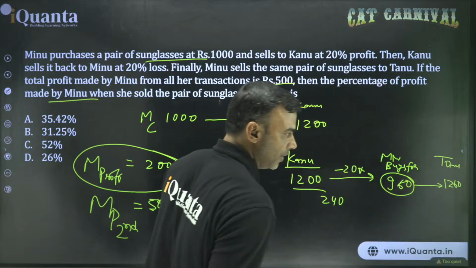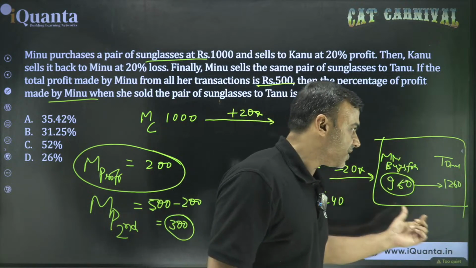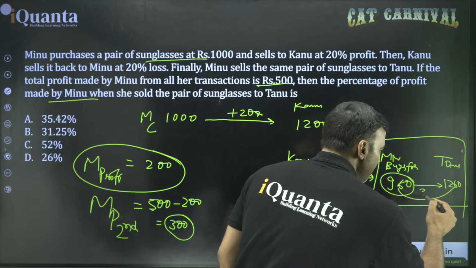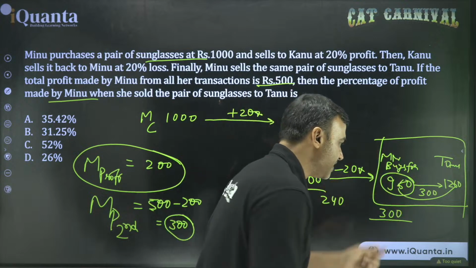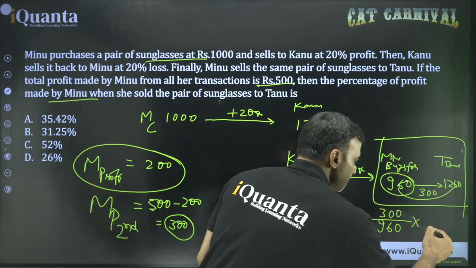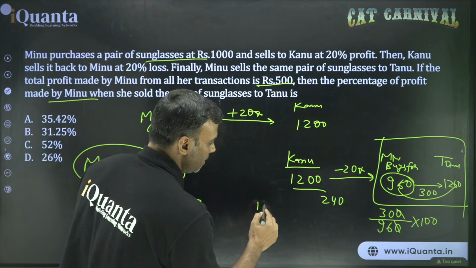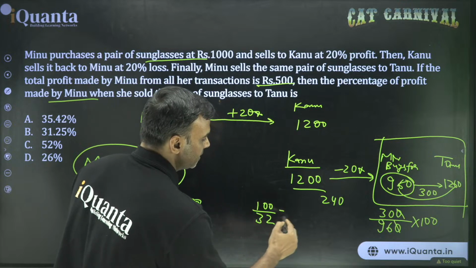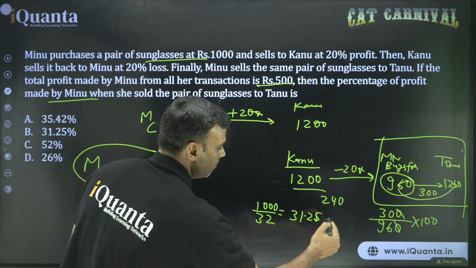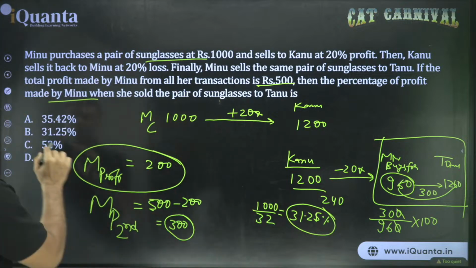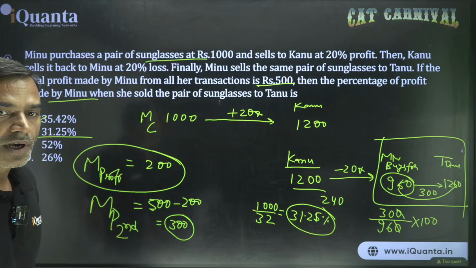So now in this case, this is a free independent situation. The cost price for Meenu is 960, selling price is 1260, the profit is 300, right? So here 300, what is this 300 as a percentage of Meenu's cost price here? 300 by 960 into 100. Just simplify carefully. 30 by 96, 1 by 32, 100 by 32, or 1000 by 32, that becomes 31.25%. So 31.25%, option B is the correct answer. So this was one very easy question. Alright?